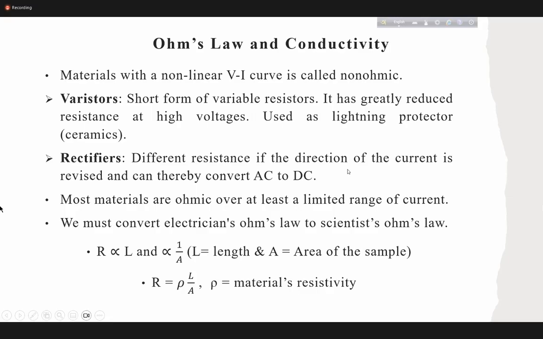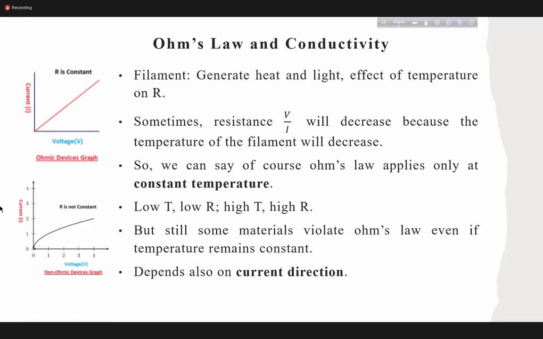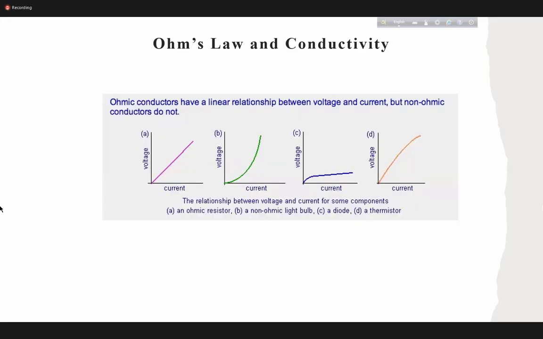So that means that in many cases, we can design material which will not follow Ohm's law. These are called diodes. A diode acts as a rectifier as well. Here you see that at high voltage, you may increase the resistance, or at high voltage, you may decrease the resistance. Different types of material we can design, right?